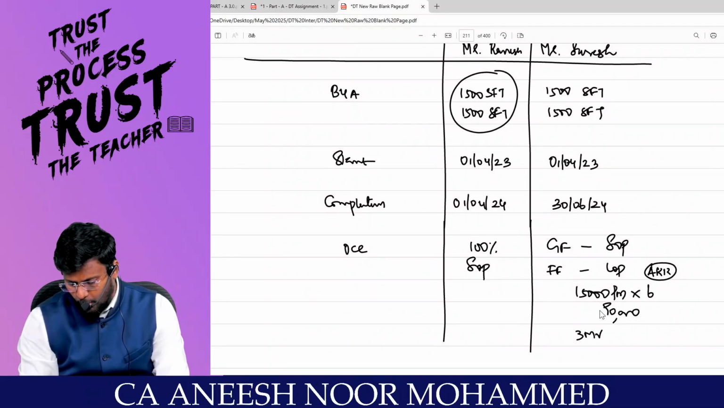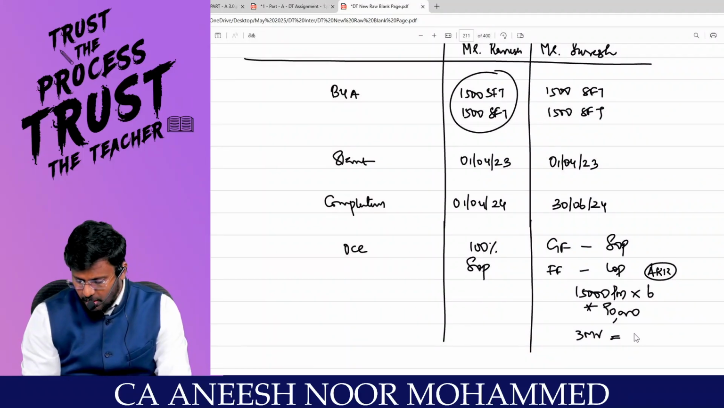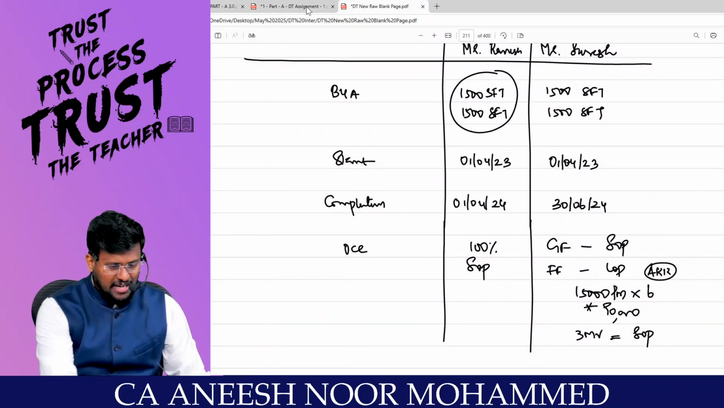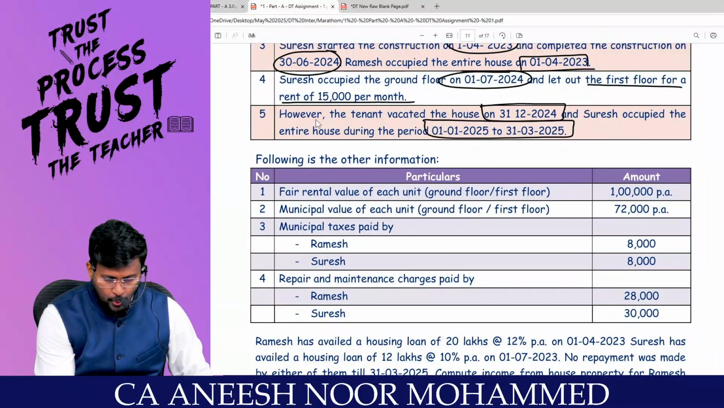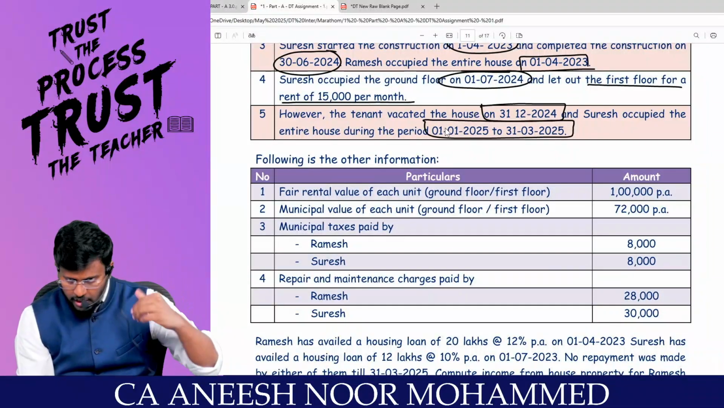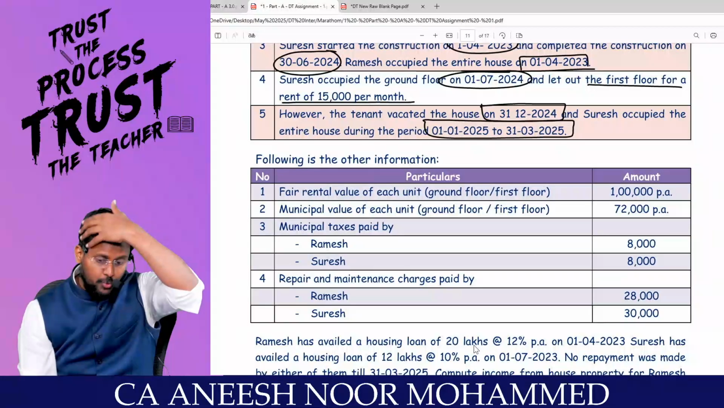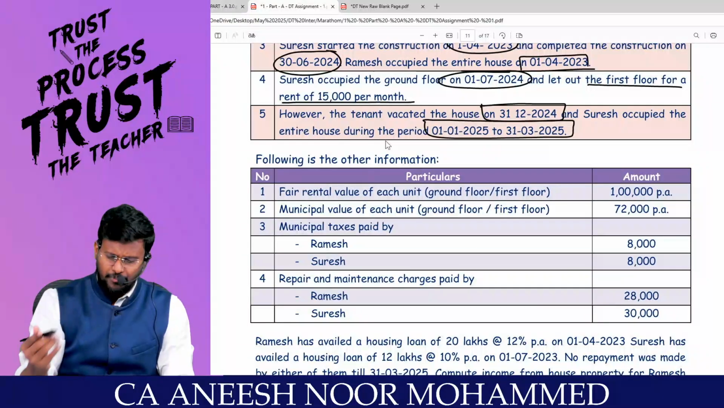So 3 months is what? Vacancy. So this 3 months is also self-occupied. Not vacancy, it is self-occupied. Suresh started occupying the property. Correct? Look here, however the tenant vacated the house on 31/12, and for January, February, and March, it was not vacant. Suresh occupied the entire house, that means ground floor and first floor.